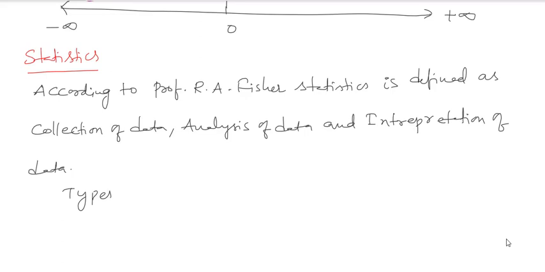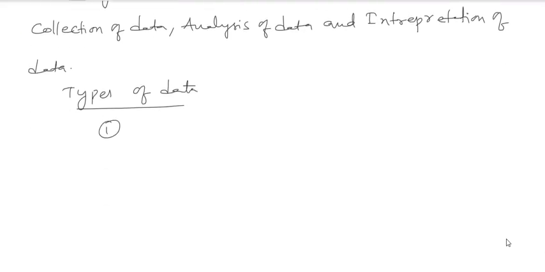So the data, there are different types. What are the different types of data? Types of data are, one is grouped and ungrouped data. This is a simple theoretical approach, nothing more than that. One is grouped data and ungrouped data.